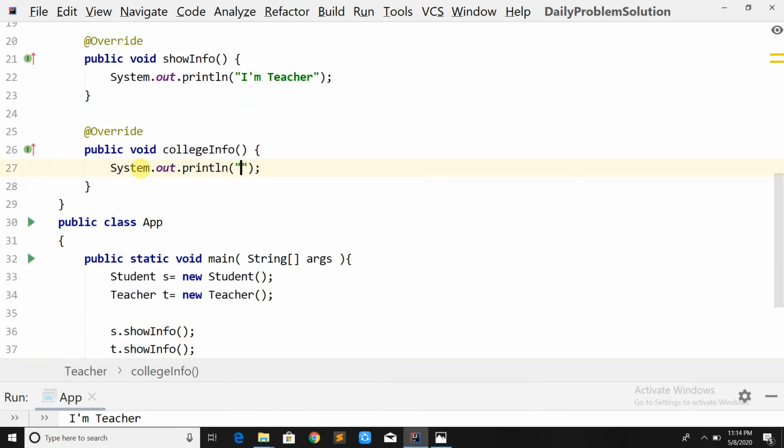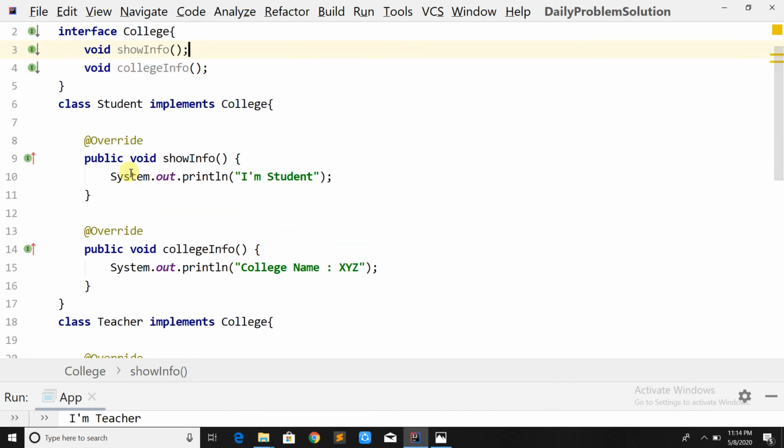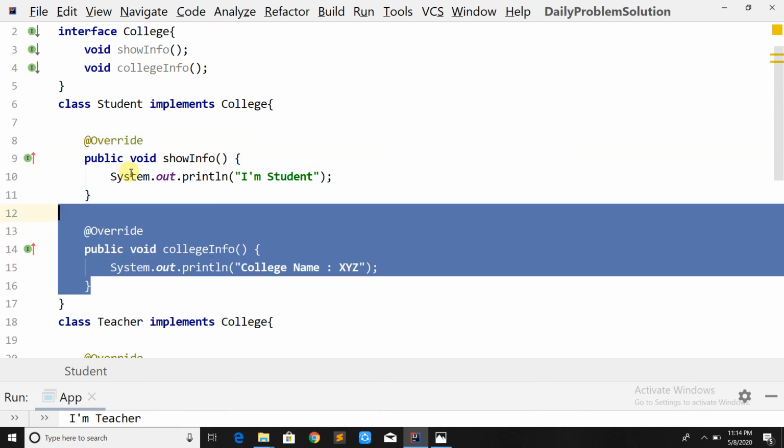Okay, my college name will be something like xyz. So the teacher also belongs to the same college and the student also belongs to the same college, right? So what we are doing is just repeating the same lines of code, right? So rather than defining this inside each class, what we can do now is just remove it,